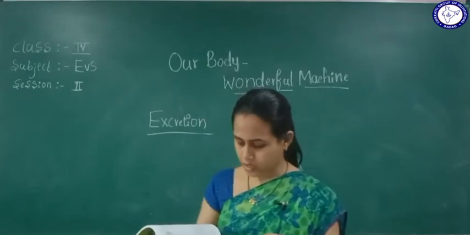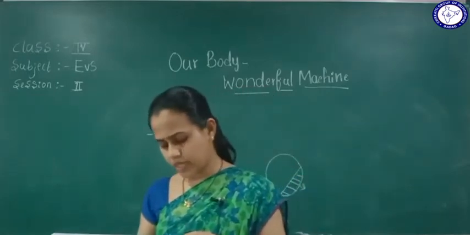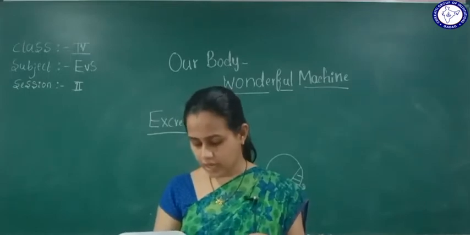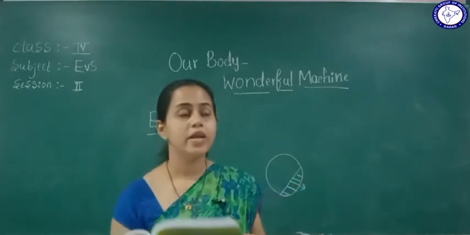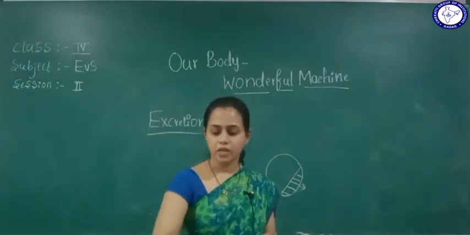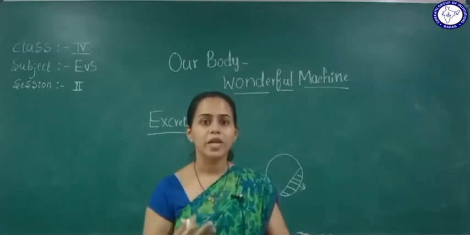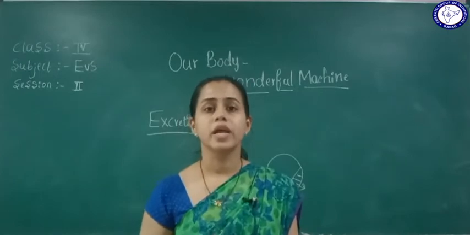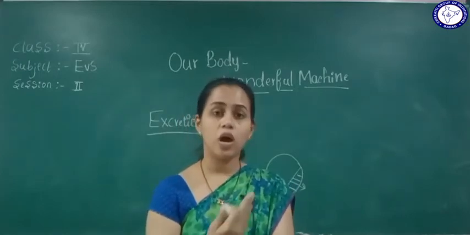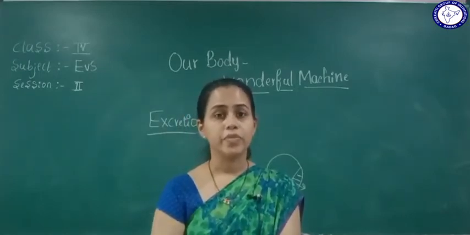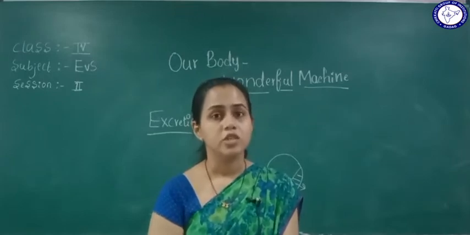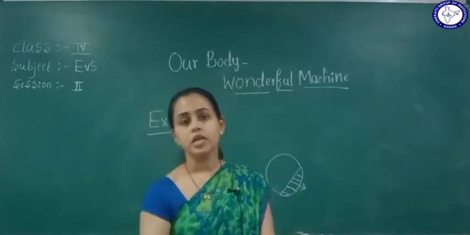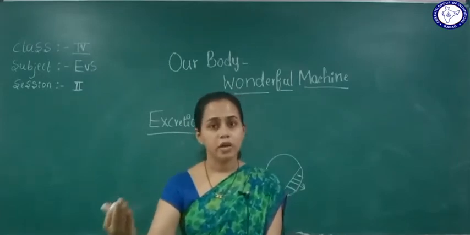You know that the body removes this waste through skin and lungs. These are excretory organs, right? So how will it come? In the form of sweat, right? When we are sweating, it goes out of our body, which is waste, not necessary for our body.